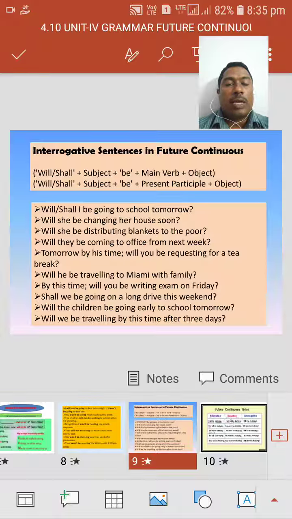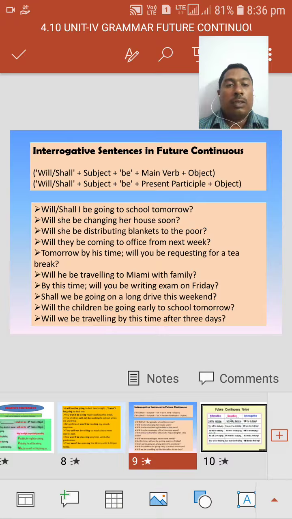Yes-no type questions means the sentence should start with the helping verb, subject, main verb, object plus question mark. Here we have the structure: will or shall plus subject, be plus main verb plus object, and then question mark.